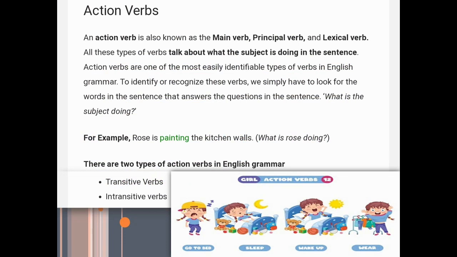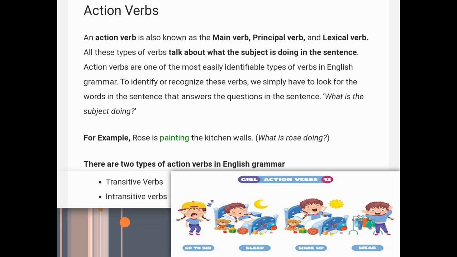Next is action verbs. An action verb is also known as the main verb, principal verb and lexical verb. All these types of verbs talk about what the subject is doing in a sentence. Action verbs are one of the most easily identifiable types of verbs in English grammar. To identify or recognize these verbs, we simply have to look for the word in the sentence that answers the question: what is the subject doing? So basically, action verbs function in a sentence to tell what the subject of the sentence is doing.